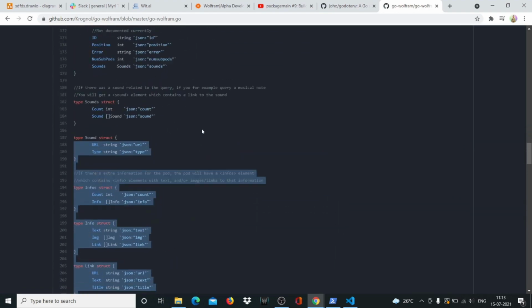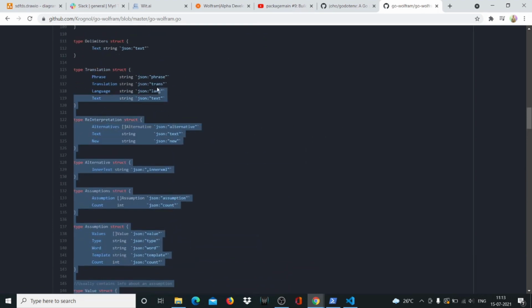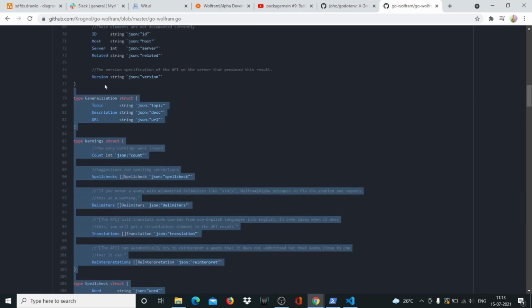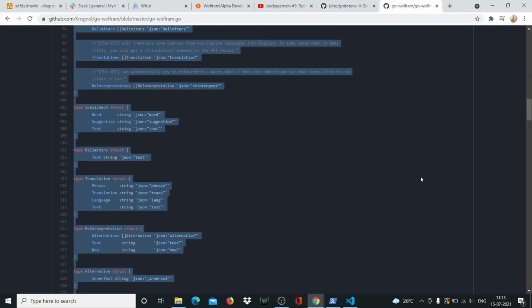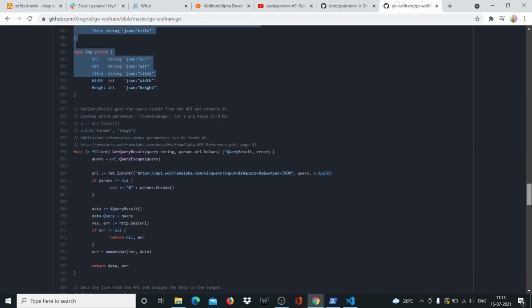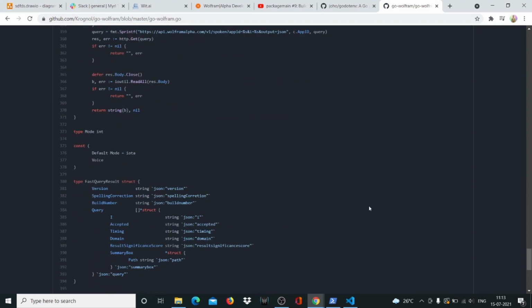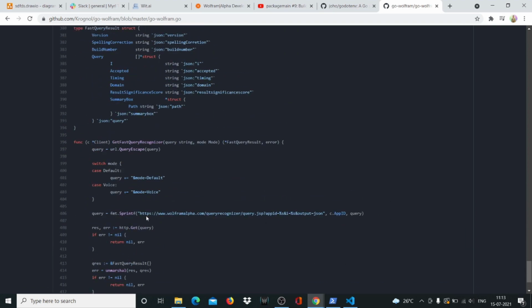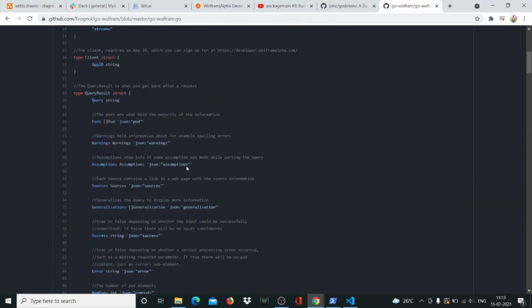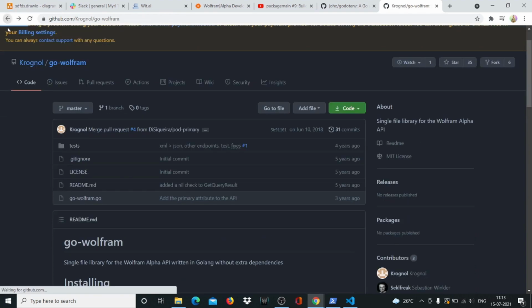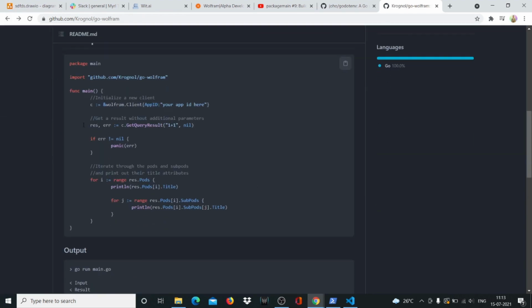All these different structs help you translate or unmarshal the data coming from the APIs. It's just one file, but it's a big file. So somebody has done it for us. They're calling the Wolfram API and getting all the data for us. All we have to do is call the functions inside the go-wolfram package, like so.